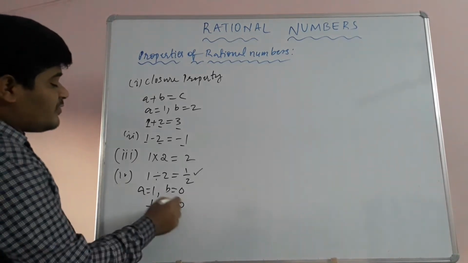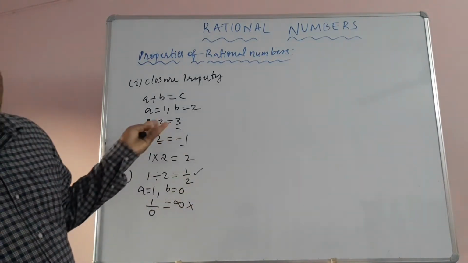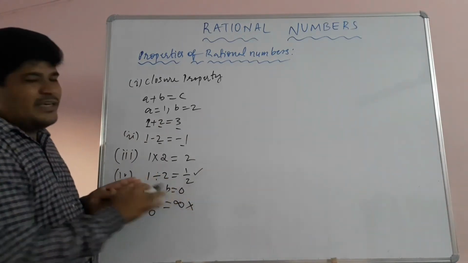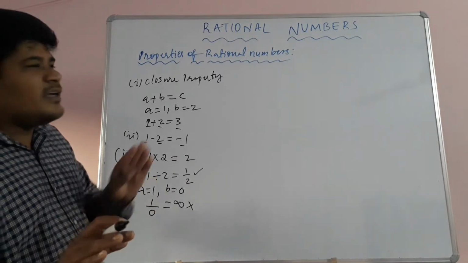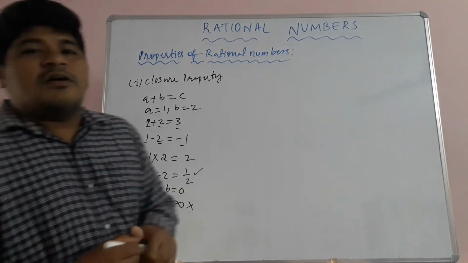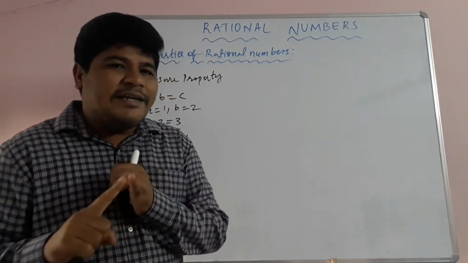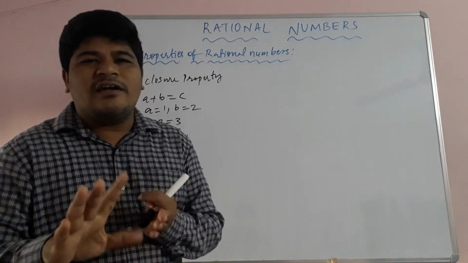So division is failing. Undefined means we cannot define what type of number that is. So rational numbers are not satisfying closure property under division. Rational numbers satisfy closure property under addition, subtraction and multiplication, but not under division.